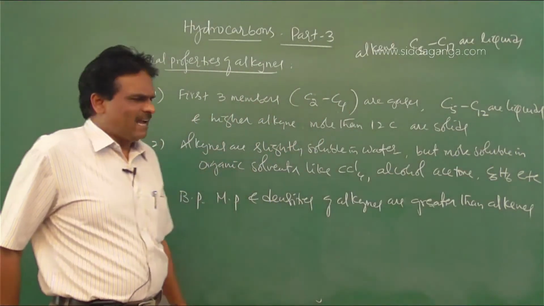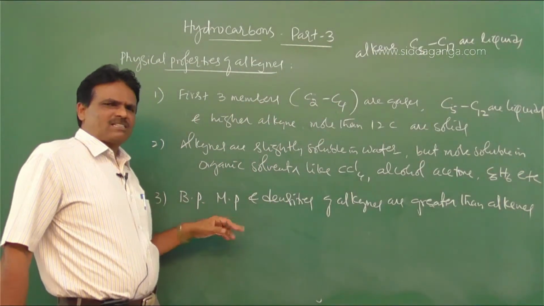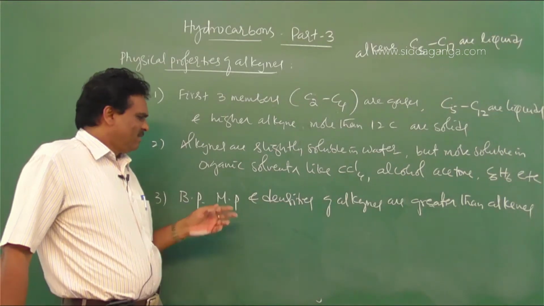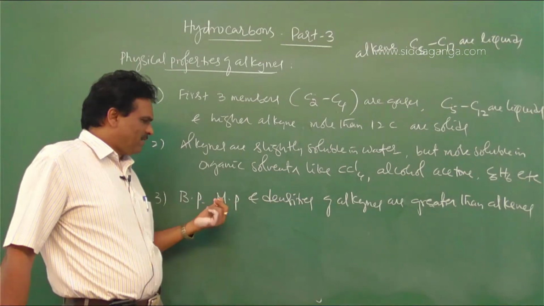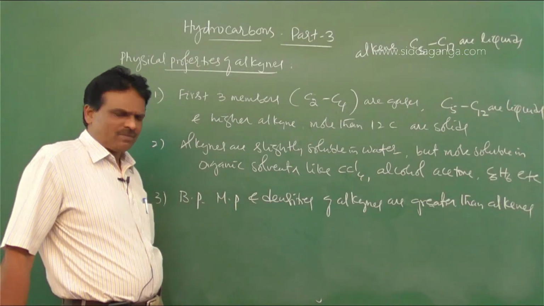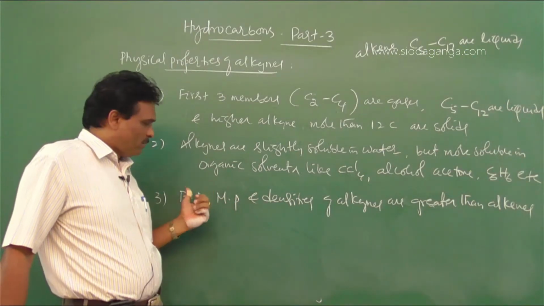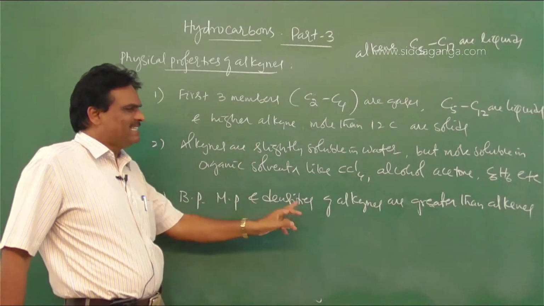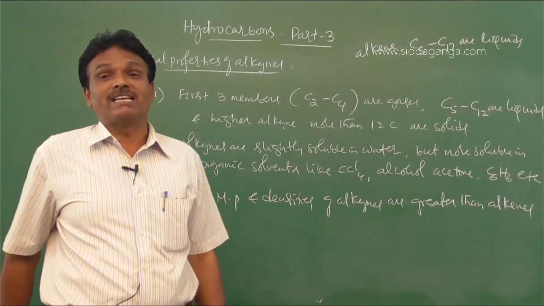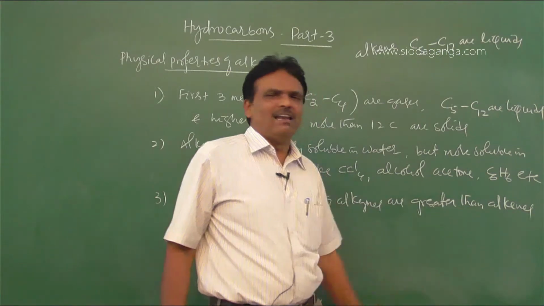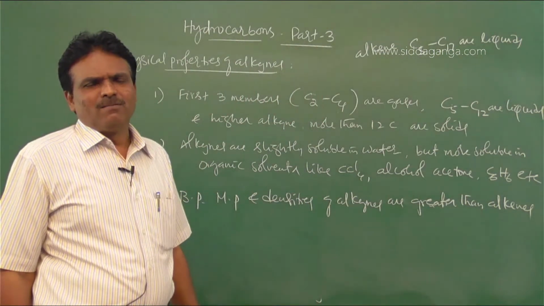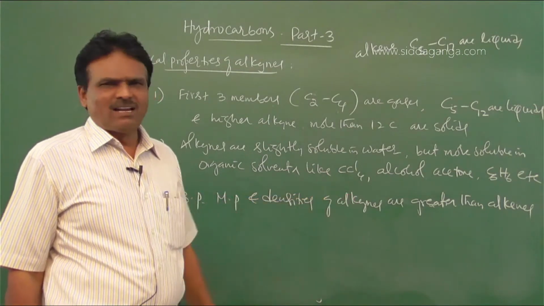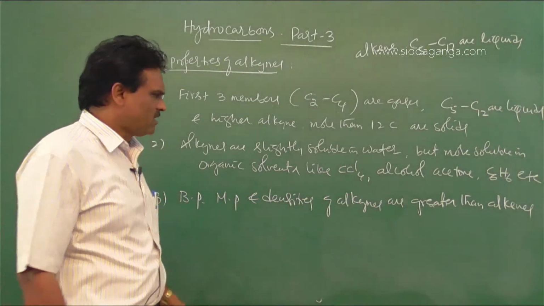Boiling points of alkynes are slightly greater than the boiling points of alkenes. Similarly for melting point and densities also, the boiling point, melting point, and density of alkynes are always greater than the corresponding alkenes due to the easily polarizable triple bond, because of